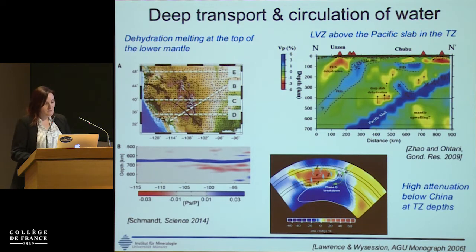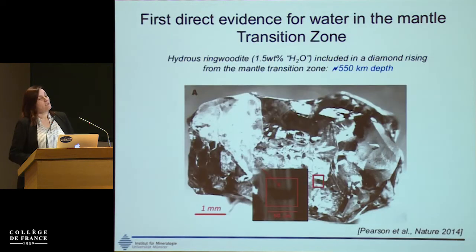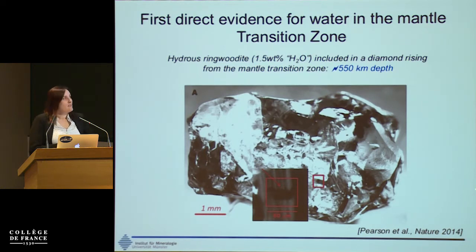So now the question is, these are all remote observations for potential circulation of fluids, but the only direct evidence for water in the transition zone depths comes from this sample recovered in 2014. There is a diamond showing a very, very tiny inclusion, around 60 microns, that corresponds to hydrous ringwoodite.